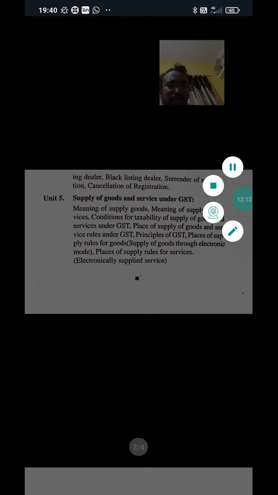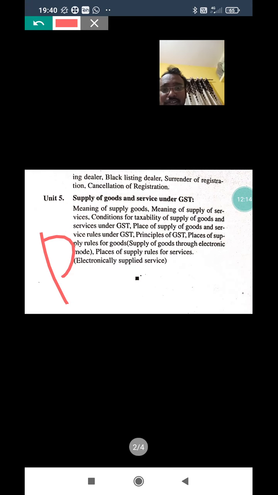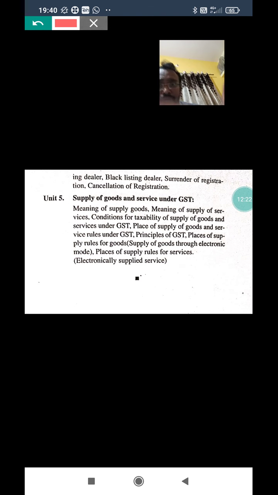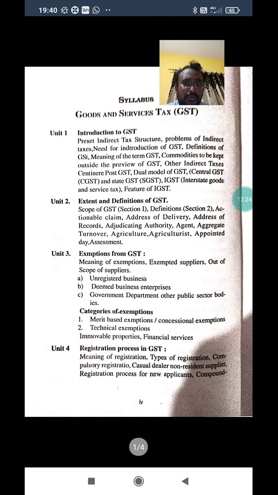Coming to the fifth unit, principles of supply of goods and service. This is one of the important questions in the fifth unit. These are all the main important questions that might be asked in the examination.